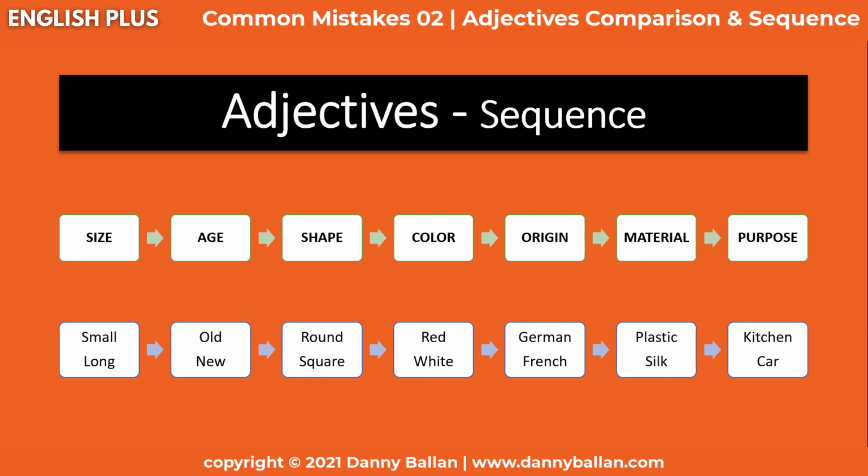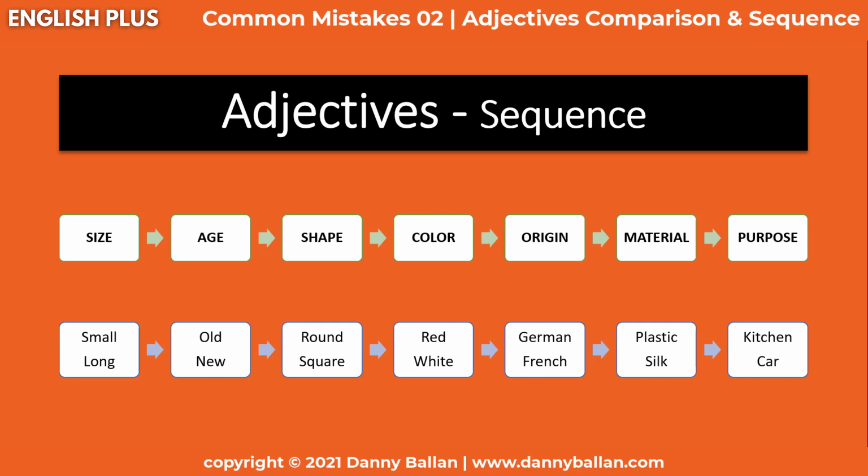Once again, you need to take note of this thing specifically because it's very difficult to remember, to be honest. And you don't have to think about it every time you want to make a sentence. It's okay sometimes to make a mistake like this. It's not the end of the world. But if you want to revise your language and if you want to make perfect sentences, you might want to think about the sequence of adjectives that we use in English. We use the size first, the age next, the shape, then the color, the origin, the material, the purpose, and of course, then the noun.